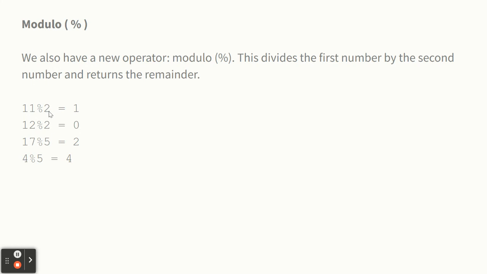So, a question. Somebody, yeah. Wait, what is that symbol? It's the percentage sign. It looks a little funky here, but it's just the percentage sign. Shift 5. Yeah. Called modulo or mod or modulus.